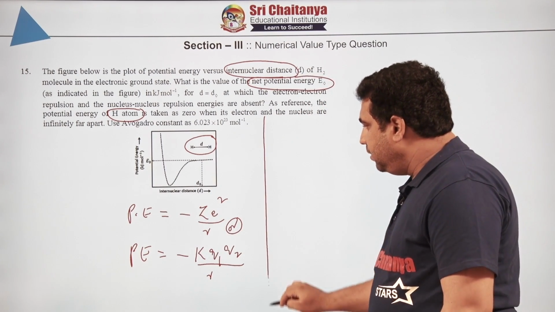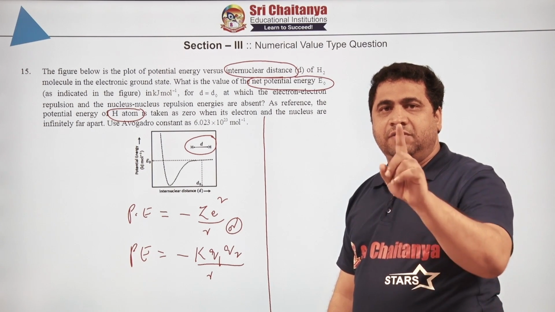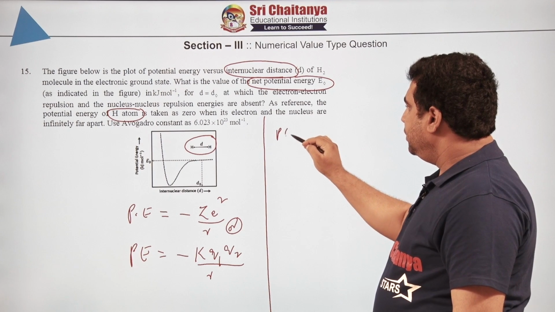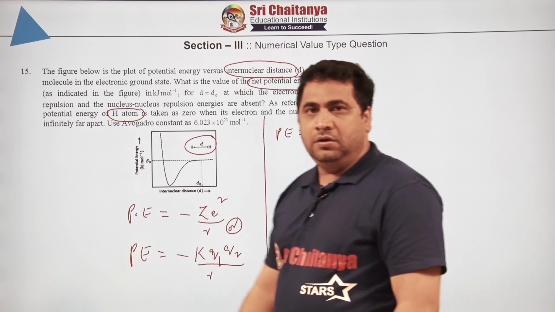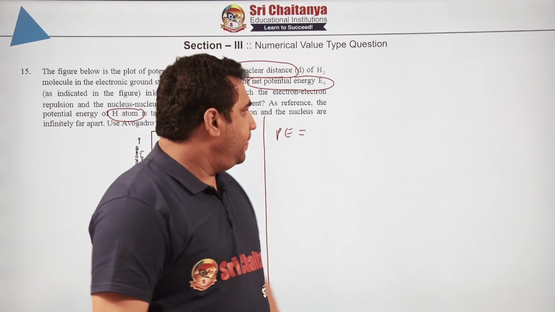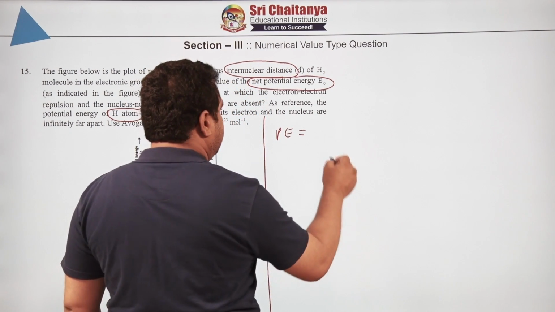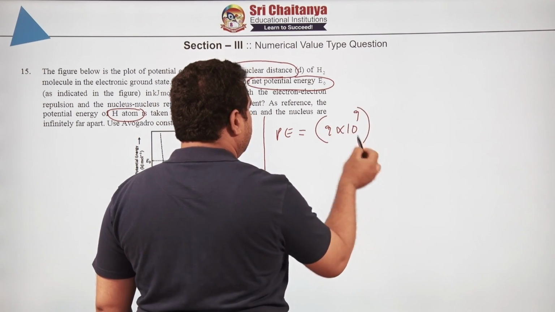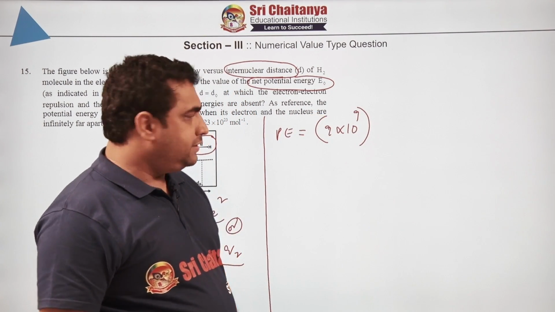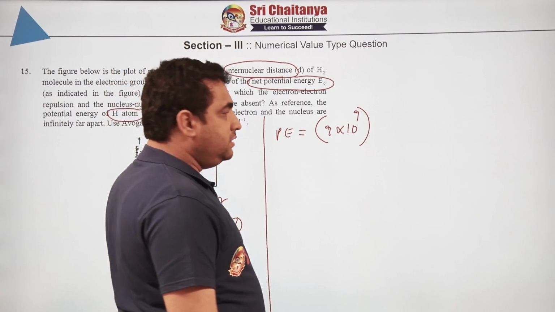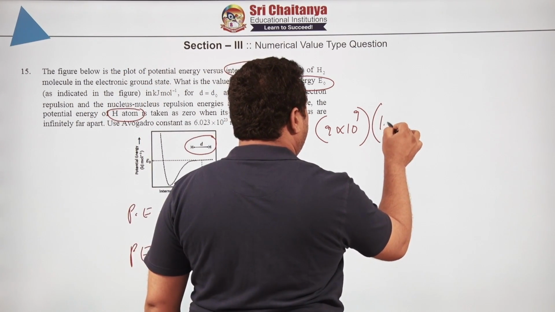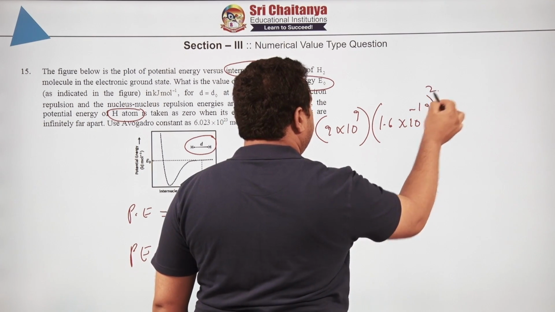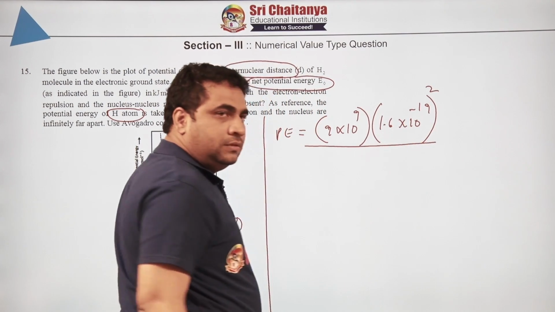Now all of you, we will find potential energy for one hydrogen atom. How do you calculate potential energy for one hydrogen atom? What is the value of K or Z? It is 9 into 10 to the power of 9. Let us take it all in SI units. What is the charge? 1.6 into 10 to the power of minus 19 whole square by R.